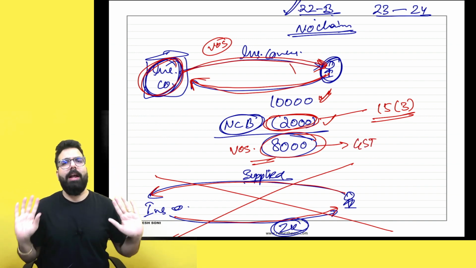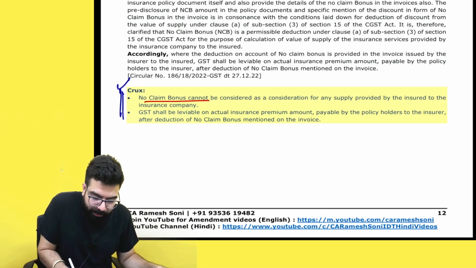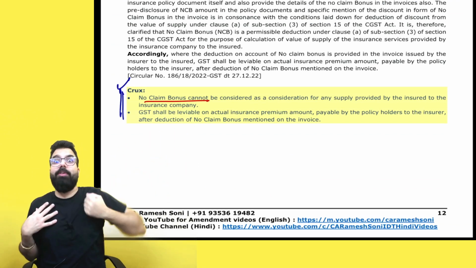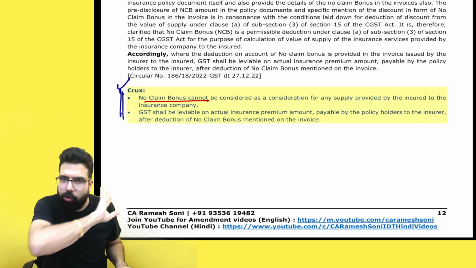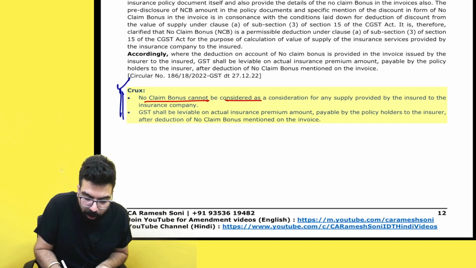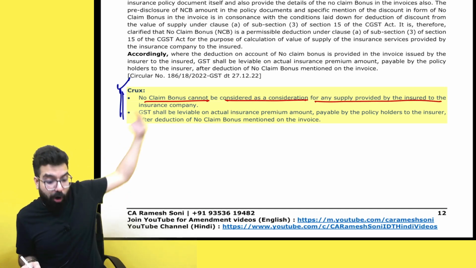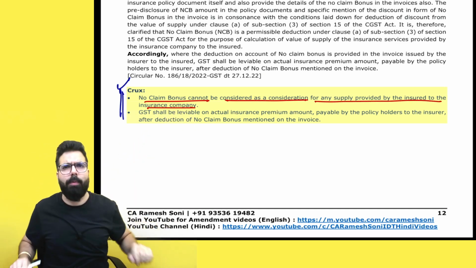That's all. The clarification came that no claim bonus: number one, I have not provided any service to the insurance company for which the insurance company is giving me a no claim bonus. No, sir, no. No claim bonus cannot be considered as consideration for any supply provided by the insured to the insurance company. I have not provided any service.